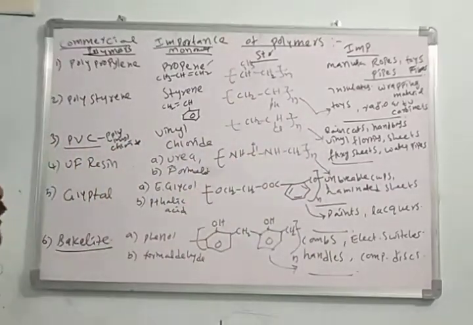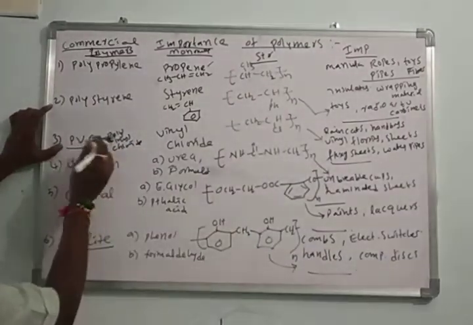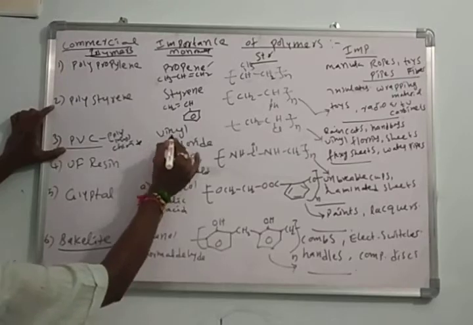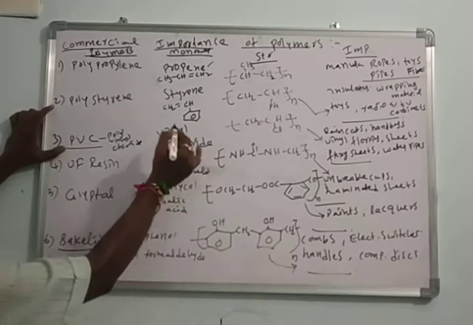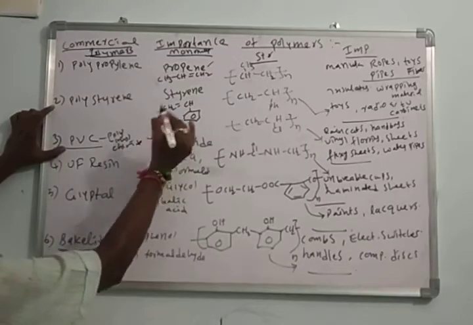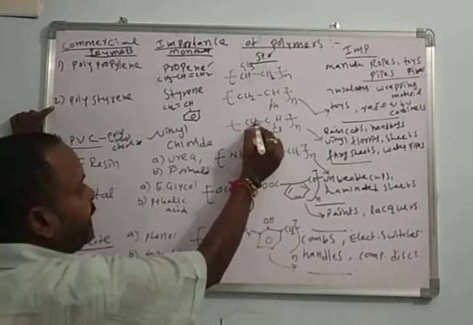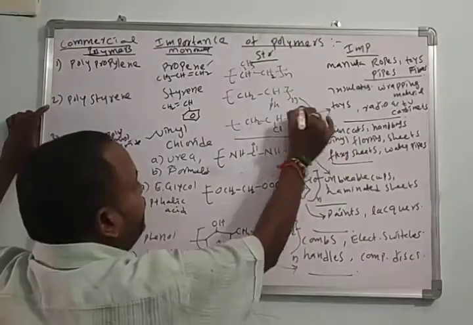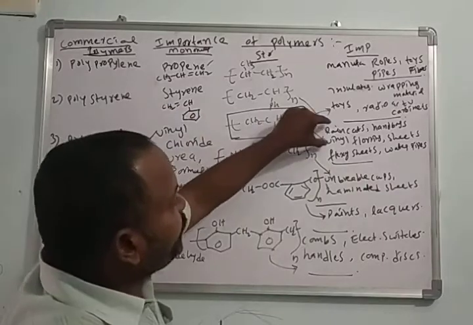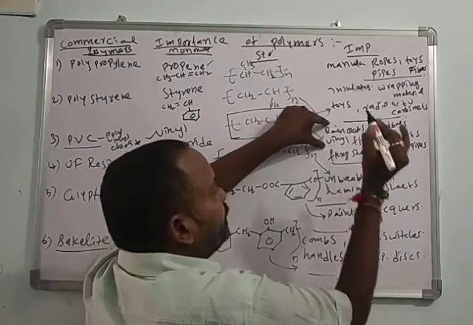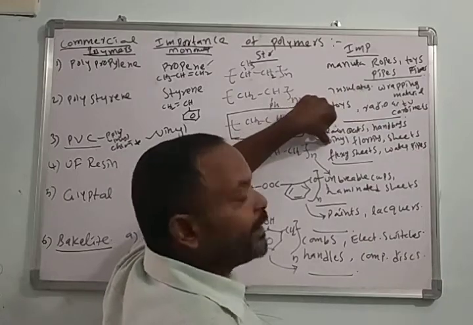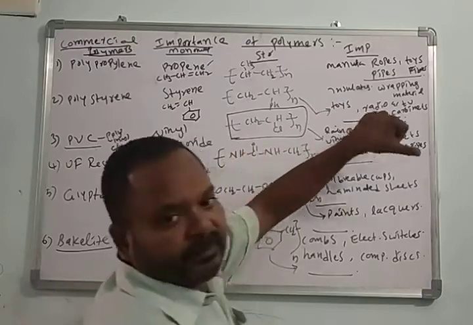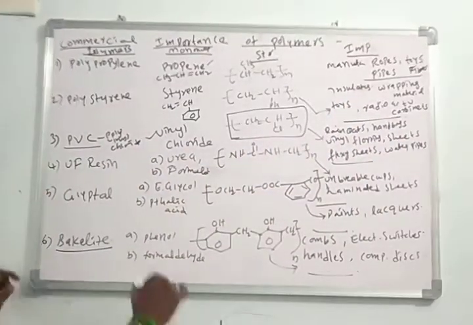radio and TV cabinets. Now I will take PVC, polyvinyl chloride. The monomer present in polyvinyl chloride is vinyl chloride. CH2 CHCl taken n times is the structure of polyvinyl chloride. This is used for the preparation of raincoats, handbags, vinyl flooring sheets, flexi seats, and for the manufacture of water pipes.